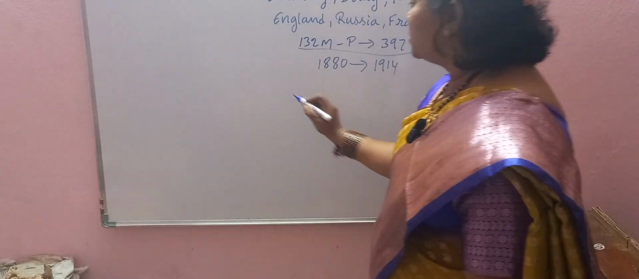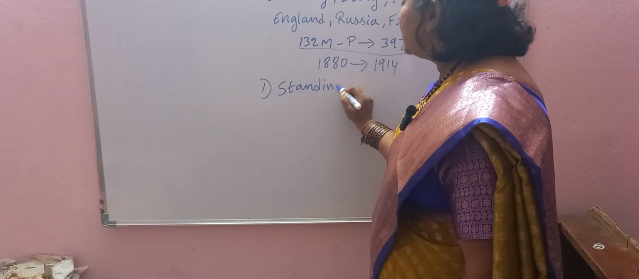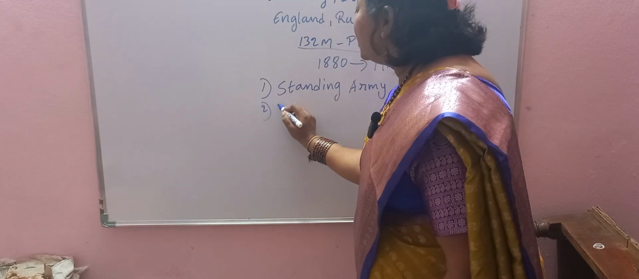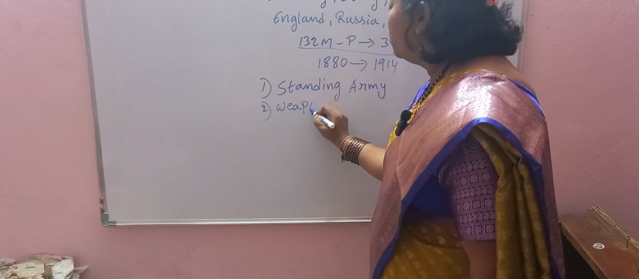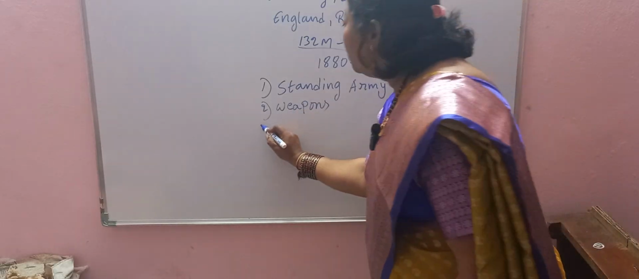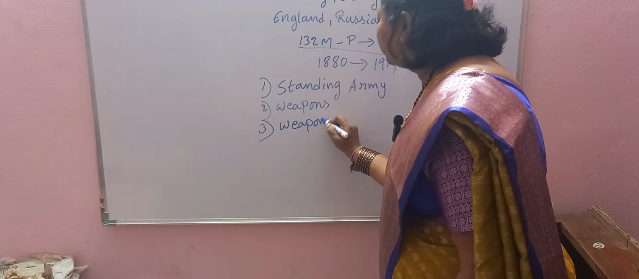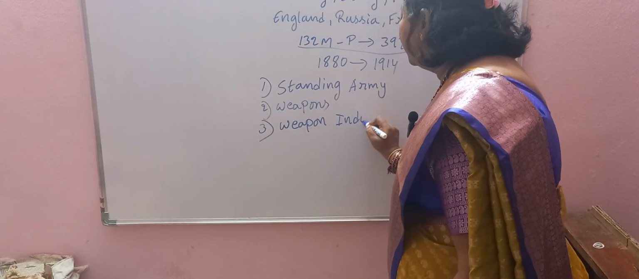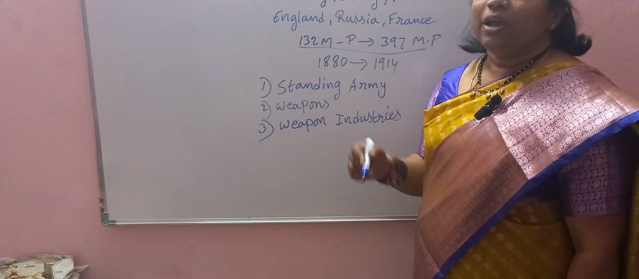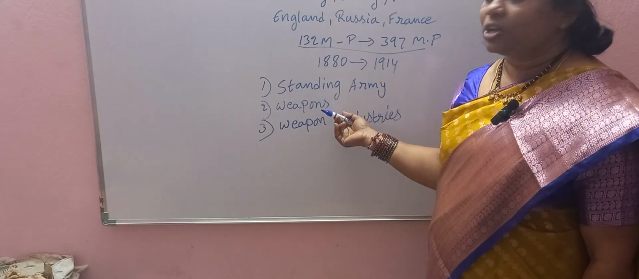For which purposes? The first is the standing army. The second is weapons: they spent these amounts to purchase more and more weapons. The third is that they established weapon industries. That means they engaged in an arms race, spending more to increase the number of weapons.